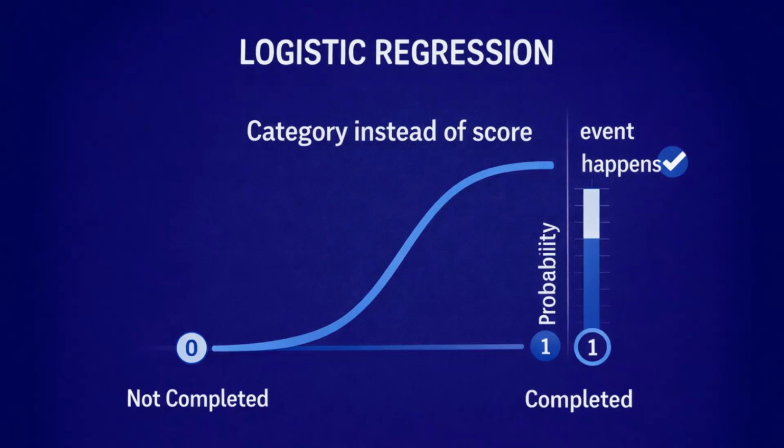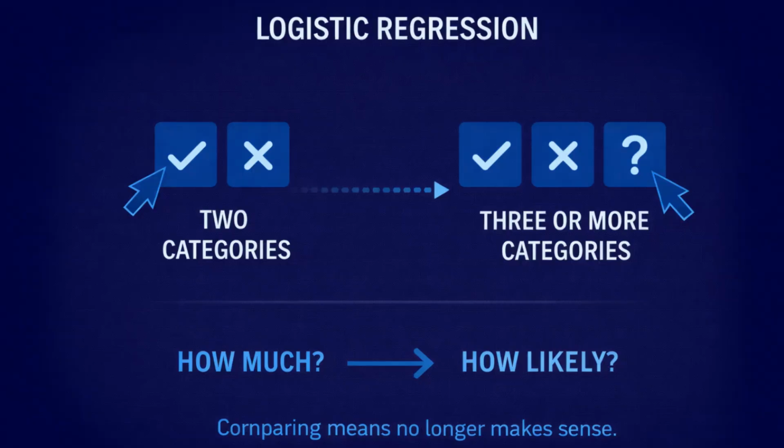In logistic regression, the outcome is a category rather than a score. Most commonly, the outcome has two categories such as 0 and 1. For example, 0 might represent not completed, and 1 might represent completed. Logistic regression models the likelihood of being in one category, rather than the other. Instead of asking how high or low a score is, it asks how likely an outcome is to occur. Most logistic regression examples use two categories, but the same idea can be extended when outcomes have more than two categories. When the question shifts from how much to how likely, the analysis must shift as well.